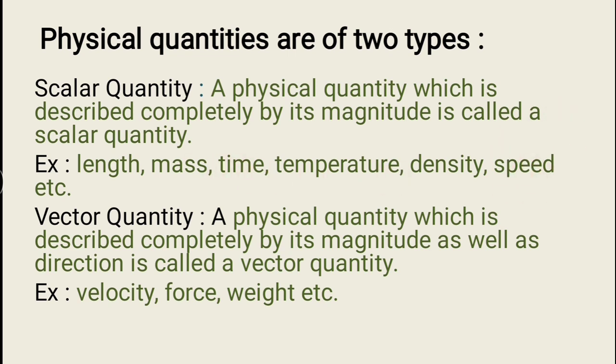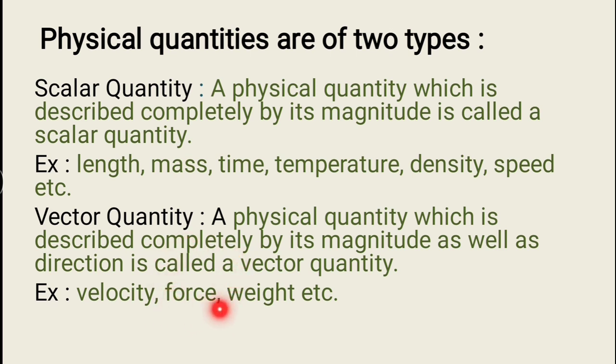For example, speed. If someone says that a car is traveling at a speed of 40 miles per hour, then here 40 miles per hour gives us only magnitude. We don't have any information about direction. So speed is a scalar quantity. But if one says a car is traveling 40 miles per hour due north, then here direction is also given with the magnitude. That quantity is known as velocity, and hence velocity is a vector quantity.